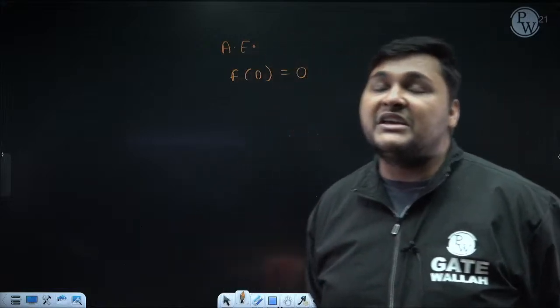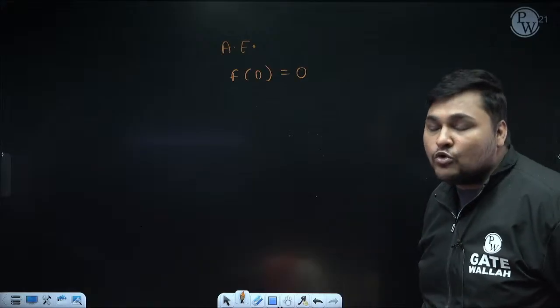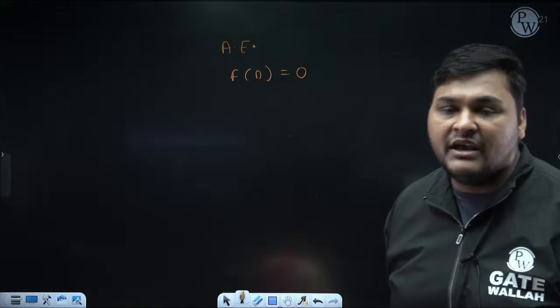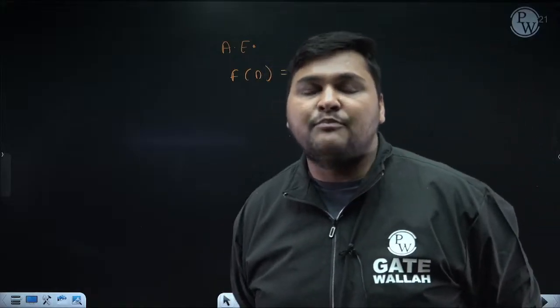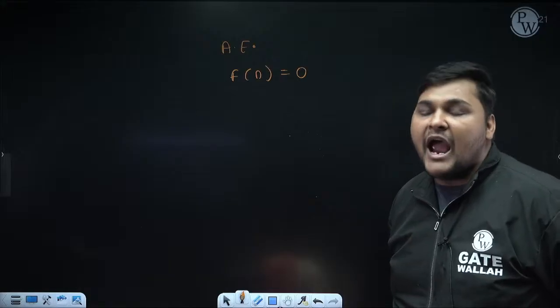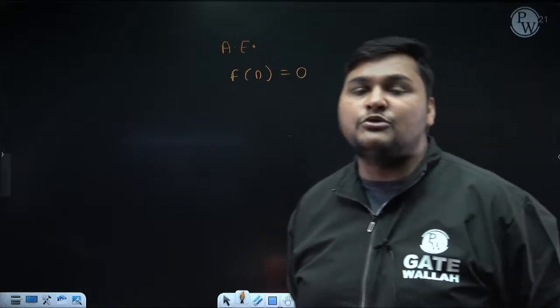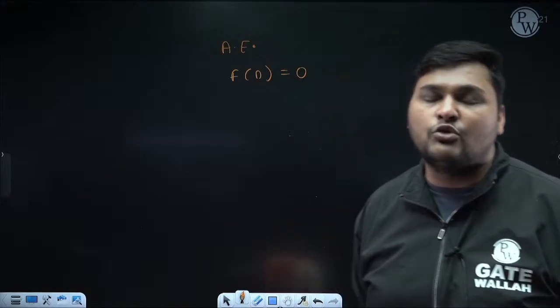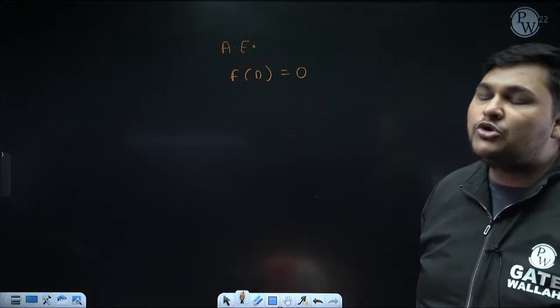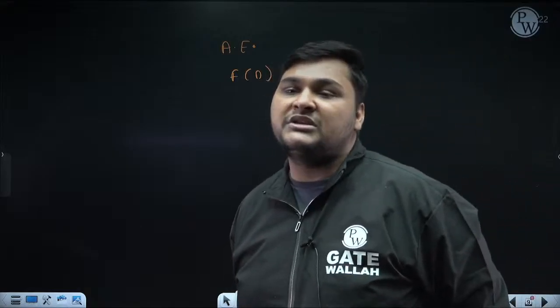Whether the roots are real and different, real and same, or imaginary. Suppose both roots are -2 and -3, they are real and different. If both roots are -2, -2, they are real and same. Imaginary means, suppose one root is -2 plus 3i and the other root is -2 minus 3i. So that is an imaginary root. Based on the pattern of the roots, the equation of CF is decided.